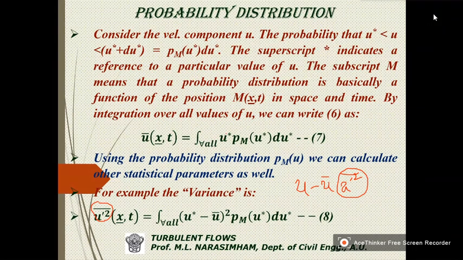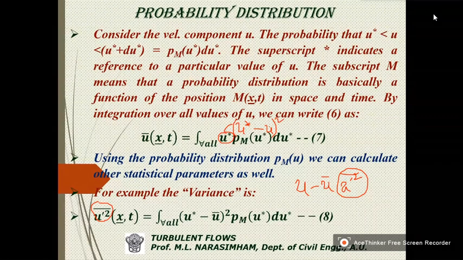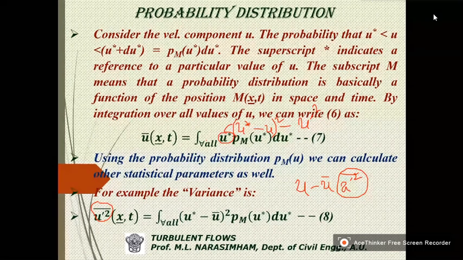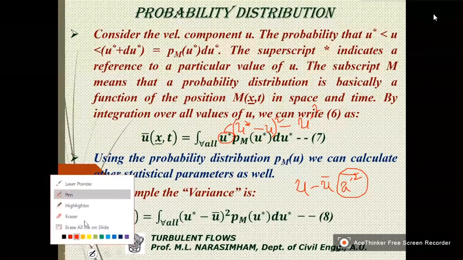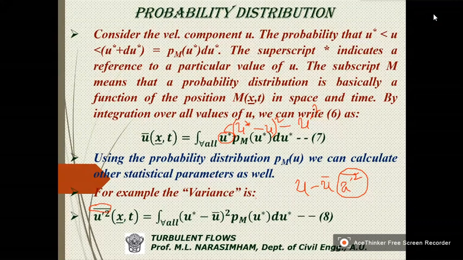So the corresponding value to be used is the change between your reference value U star and the actual value of U, and square it, so that we are finding the average.